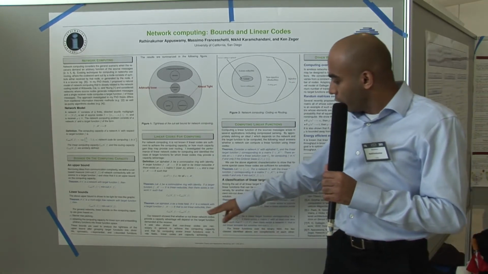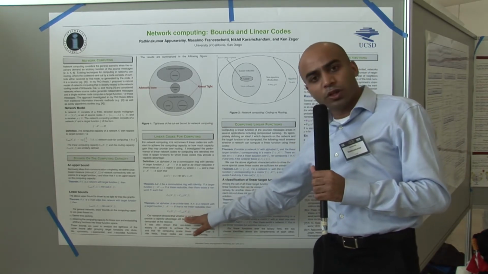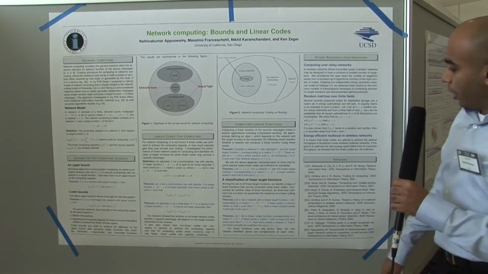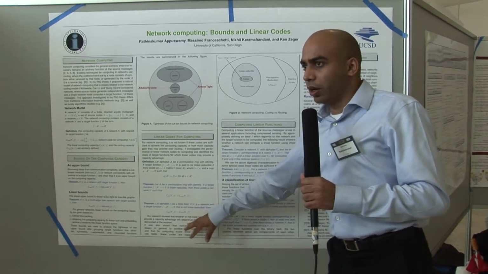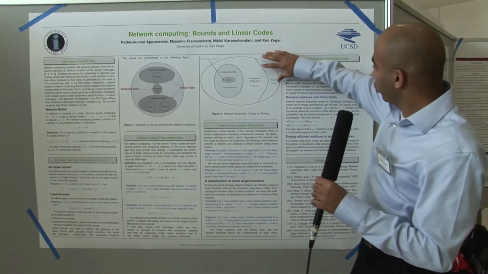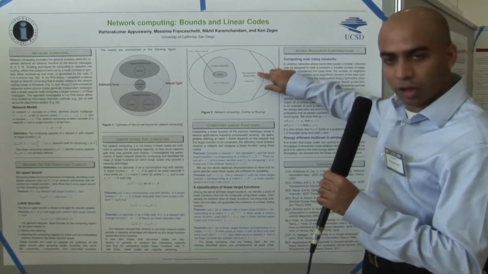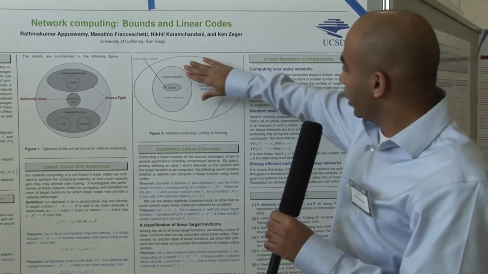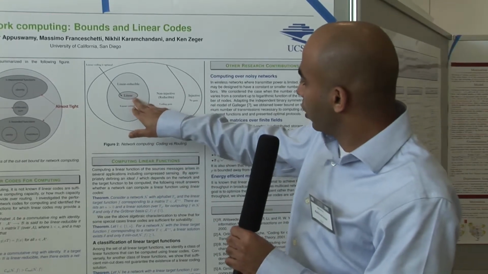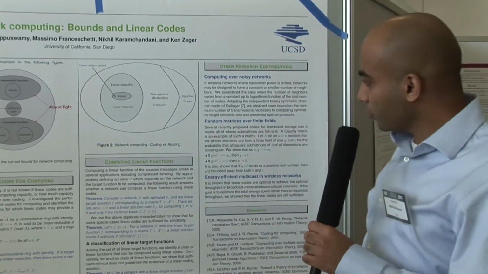And for functions that are not linear reducible, linear computing capacity coincides with the routing capacity for all networks N. We have some results related to that, summarized in this following Venn diagram, where we show that coding gain always exists for non-injective target functions, but linear gain only exists for linear reducible functions. And in fact, for a subclass of the linear reducible functions, linear codes are optimal.